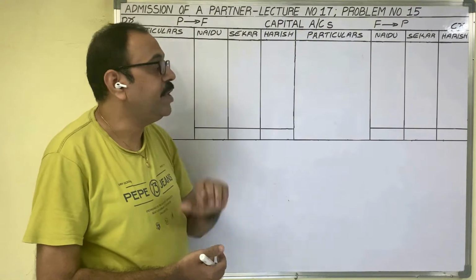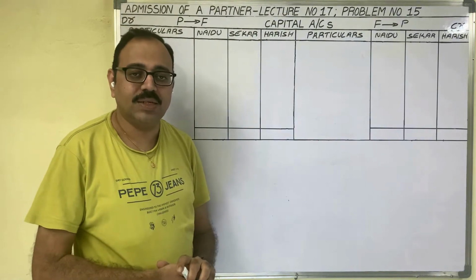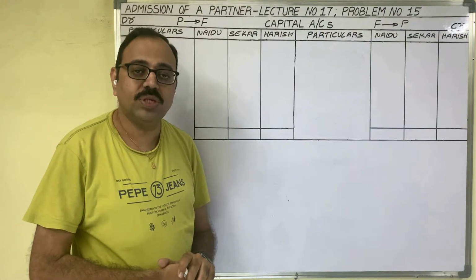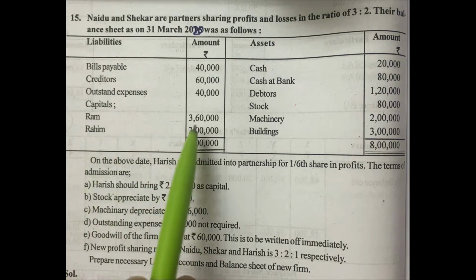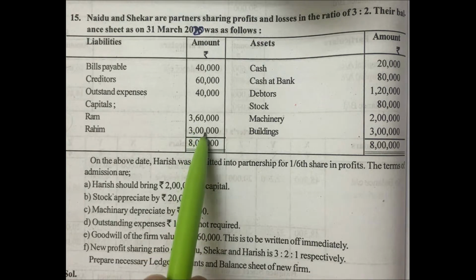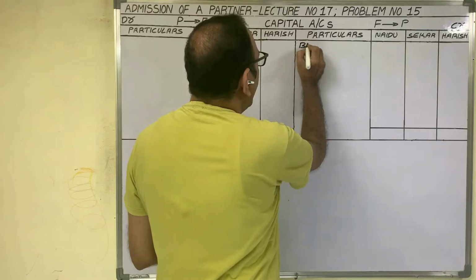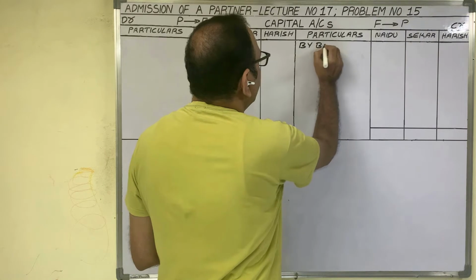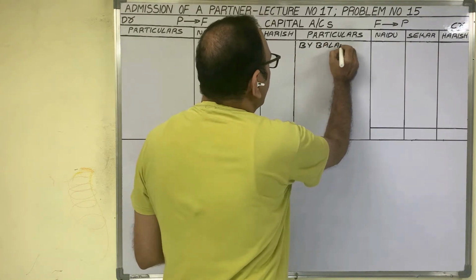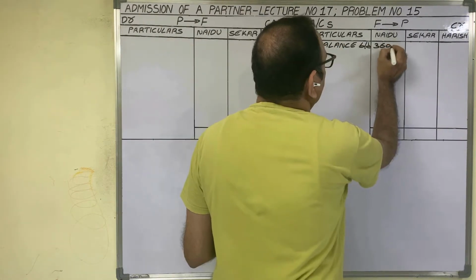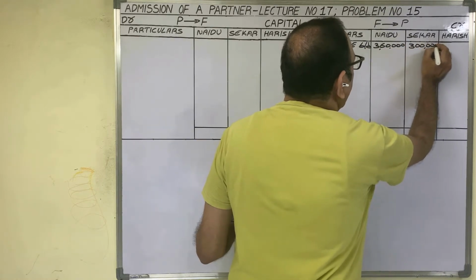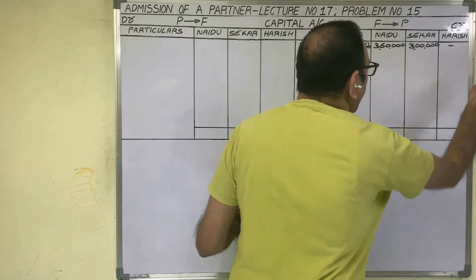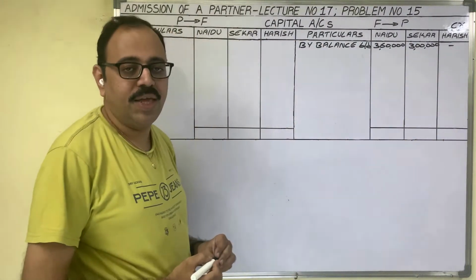We have to start capital accounts with the opening balance. From where should we take this amount? In the old balance sheet, on the liability side, the capitals of Naidu and Shekar are given: 3,60,000 rupees and 3 lakh rupees. These two amounts we have to show here. The opening balance we have to write on the credit side: by balance brought down 3,60,000 rupees and 3 lakh rupees. In the old balance sheet, Harish's capital is not given now. So for Harish, don't write any amount.